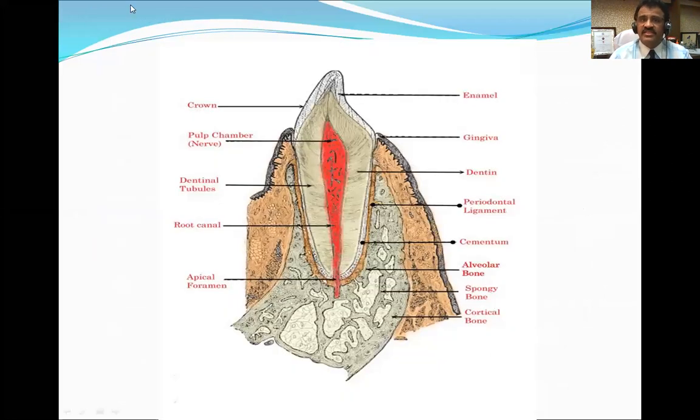Here you can see the image, the pulp chamber. Now this tooth looks like a canine. Okay, now you can see the enamel here, dentine, pulp, apical foramina, and root canal. Okay.